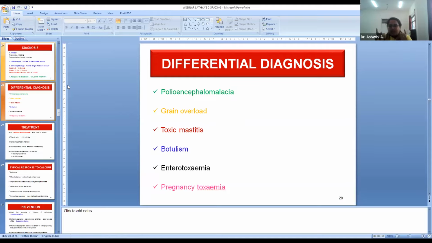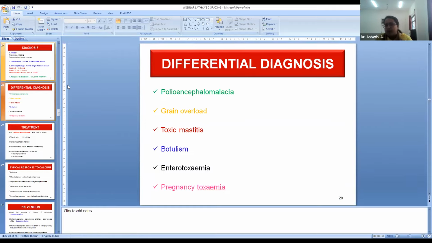And in clinical signs, a prominent nystagmus, like rotation of the eyeballs, can also be there. And another important thing is animals in milk fever will be presented in a comatose state, but in polioencephalomalacia, that state of coma is not encountered.